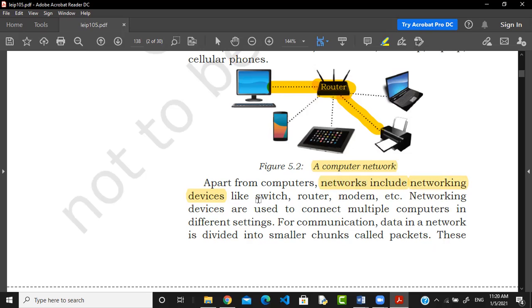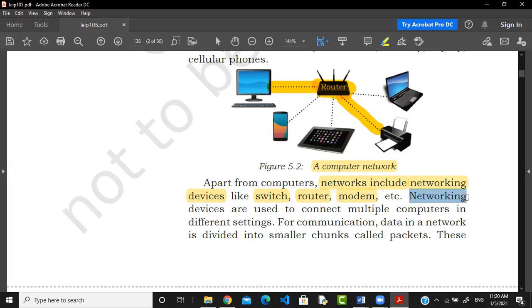So what are the networking devices? What are examples of this? A switch is one of the networking devices. A router is another networking device, and a modem is another networking device. Without these networking devices, it is not possible to make a single network. If you want to make a network, you require a networking device.